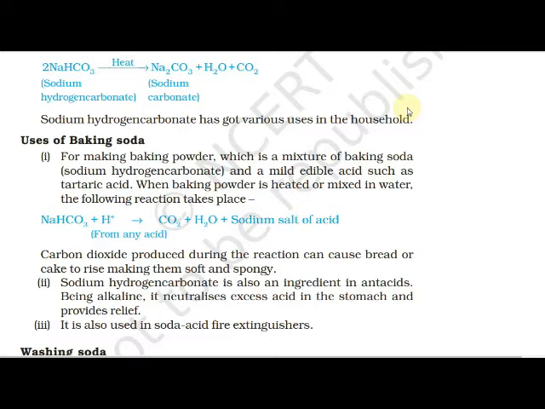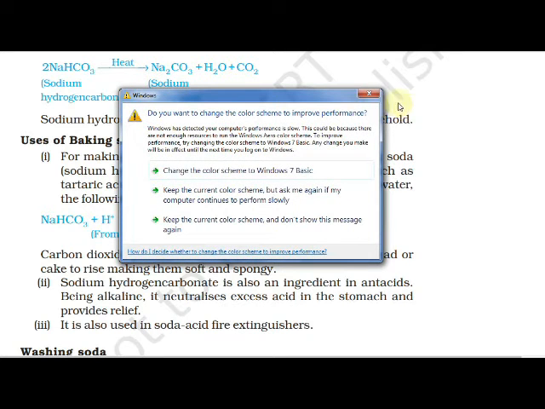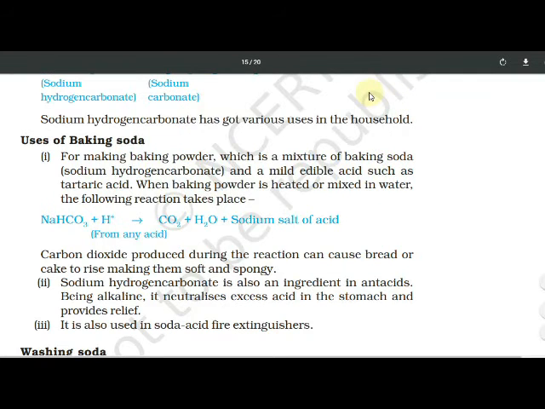Baking powder is a mixture of baking soda, sodium hydrogen carbonate, and a mild edible acid such as tartaric acid. We use it for dhokla, yes or no? Tartaric acid is sour, yes or no?